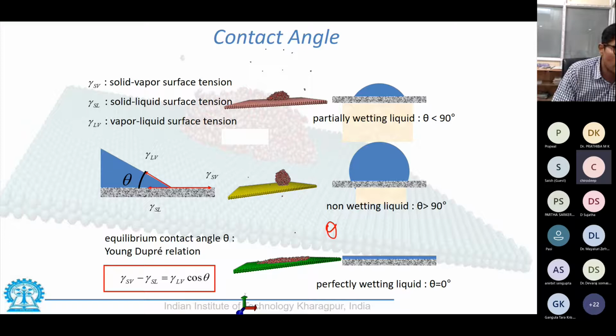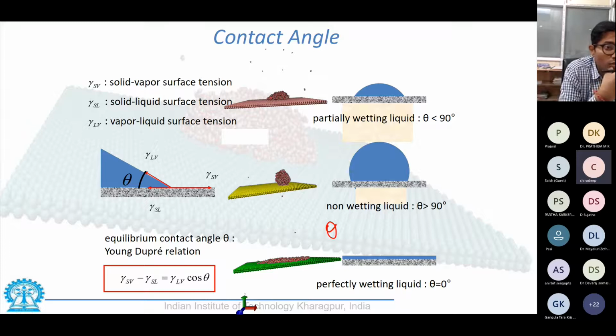Contrary to that, the yellow surface that you see is a completely non-wettable surface. If you can see on your screens, water molecules are a combination of red and white colored particles.